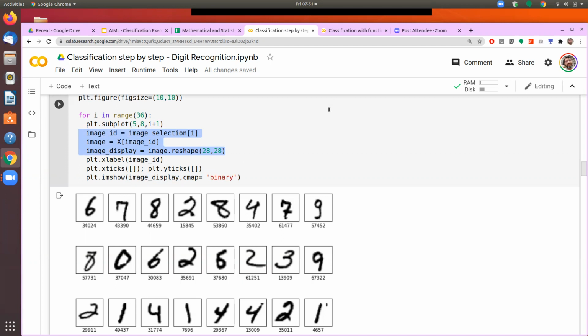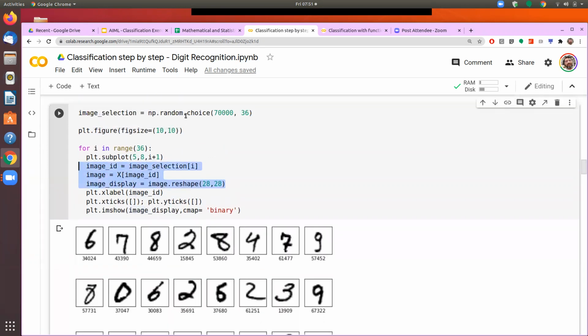So I had taken 36 random values and stored them into a variable called image selection. Then I am picking the first random value, then the second random value, then the third random value. So I is the random value. Now based on that, I have identified which image to select from X. Then I am doing a reshaping so that I can draw an image, because otherwise it's a single array of 784 pixels. So I put that into a 28 by 28 shape by using the reshape command. Now this image underscore display becomes my input for the plotting.